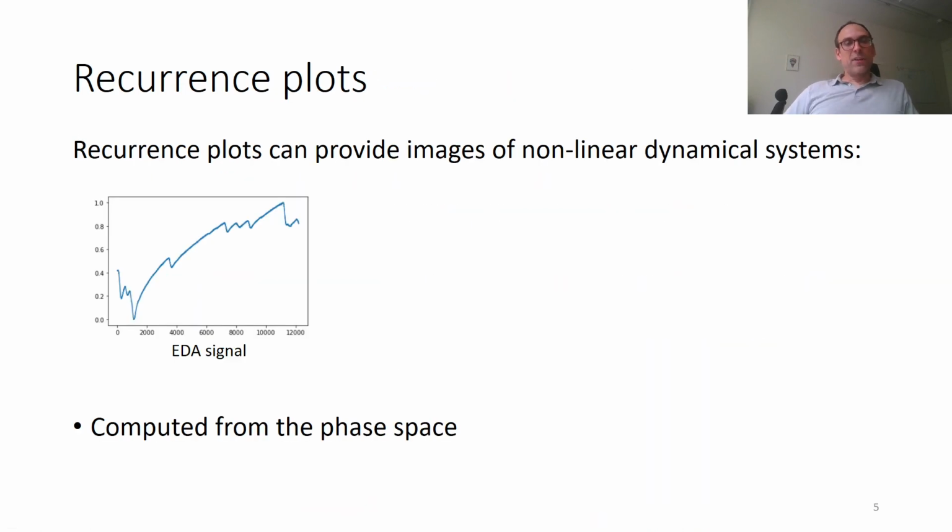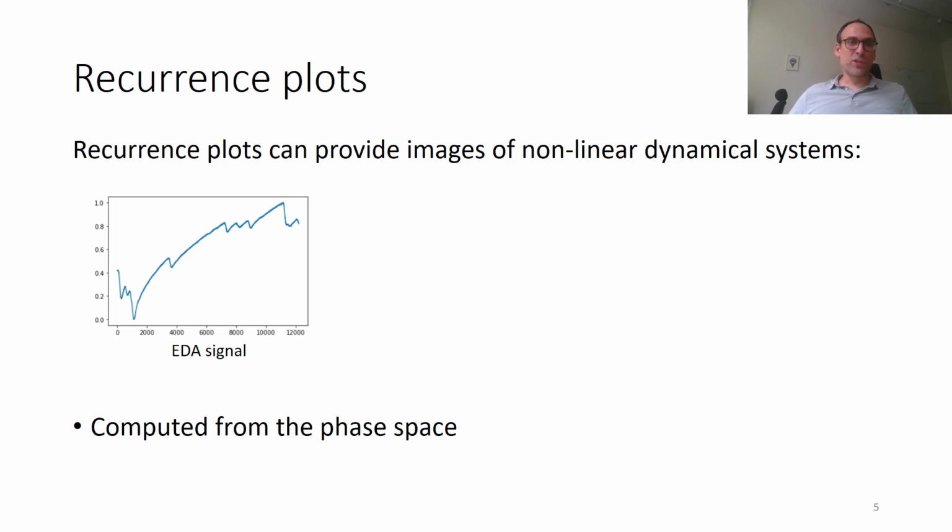An alternative to create images is to use recurrence plots. Recurrence plots come from the field of nonlinear dynamical systems. And in this field, a signal is generally considered as an observation of a complex system. And this complex system is represented by its state space.